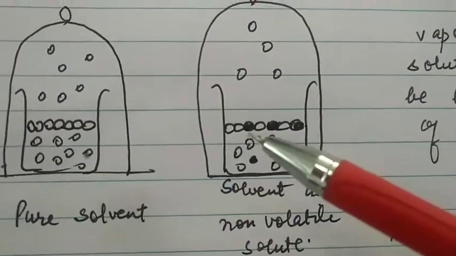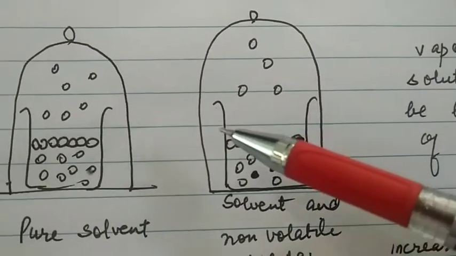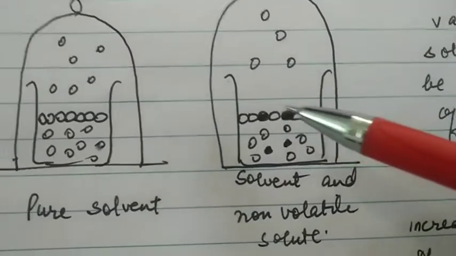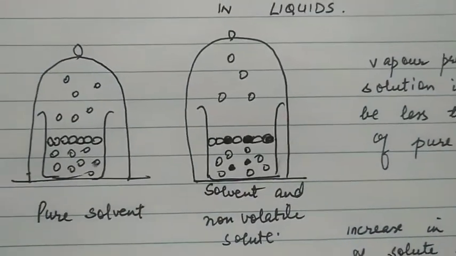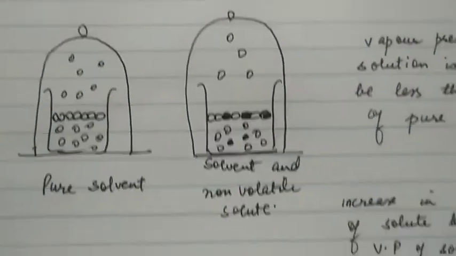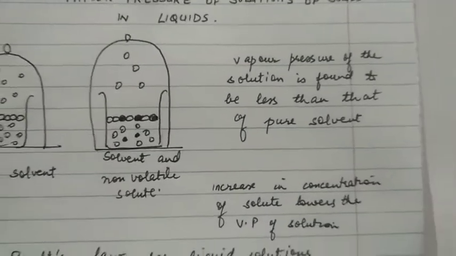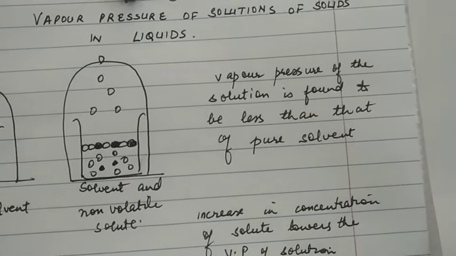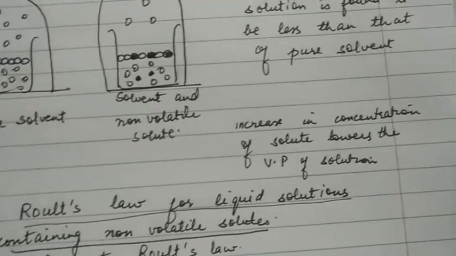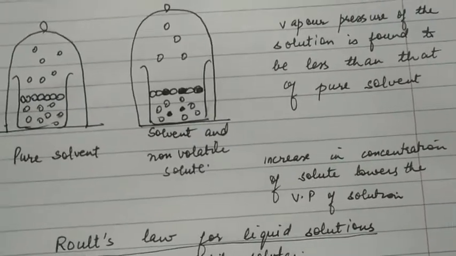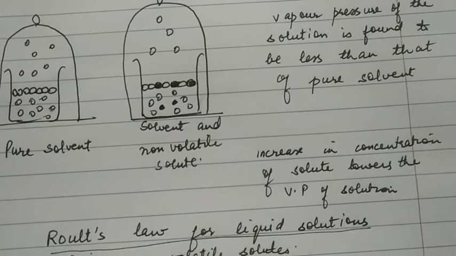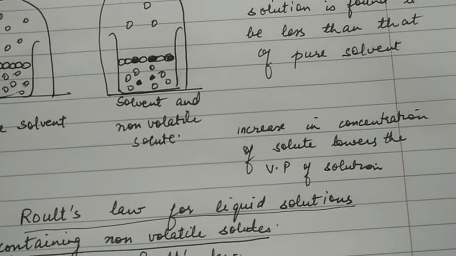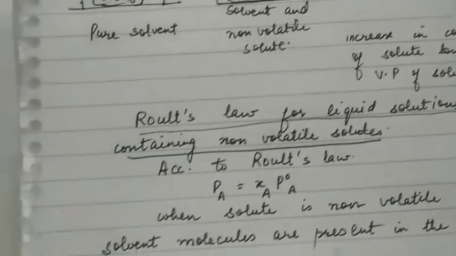So the tendency of the solvent molecules to come into vapor phase decreases because of the presence of non-volatile solute on the surface of the liquid. So vapor pressure of the solution is found to be less than that of pure solvent. And as and when you increase the concentration of solute, the vapor pressure of solution will be further lowered.